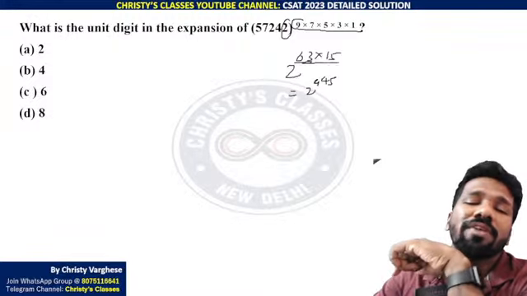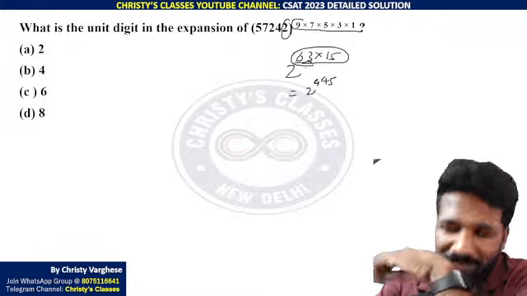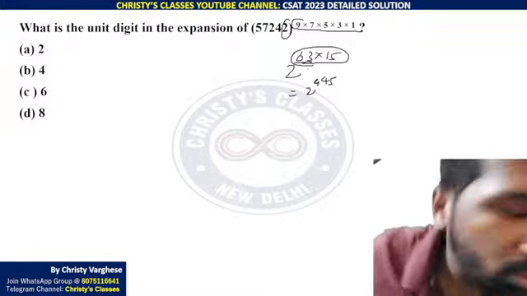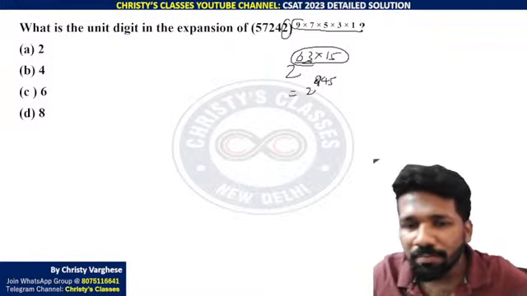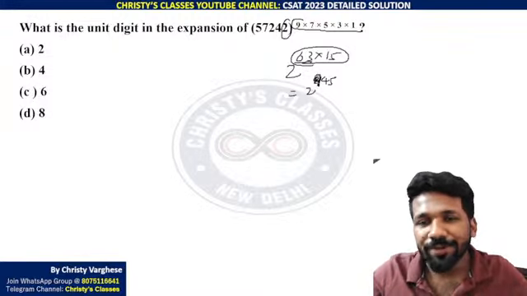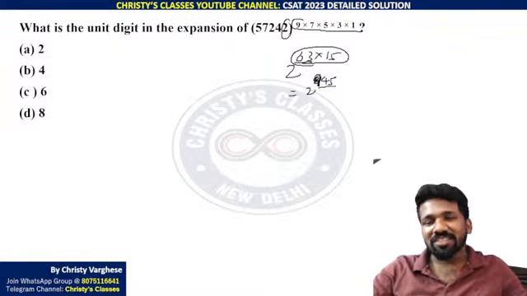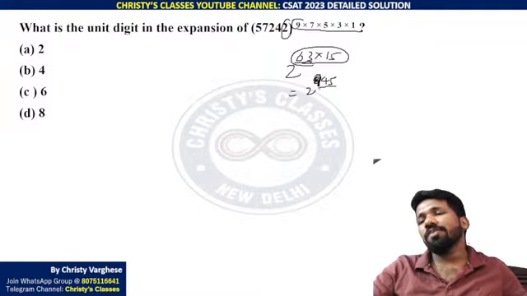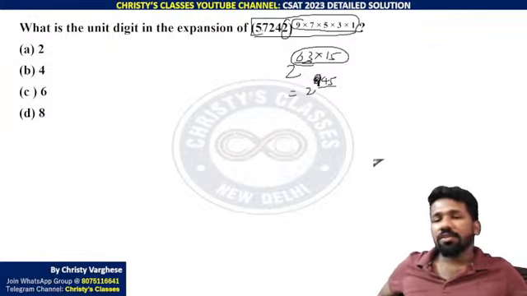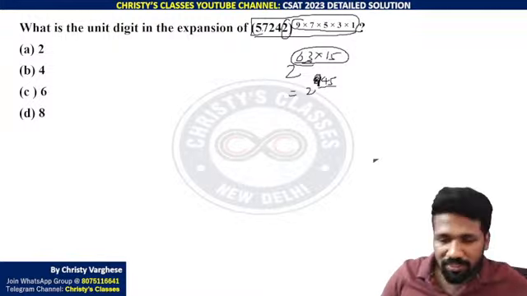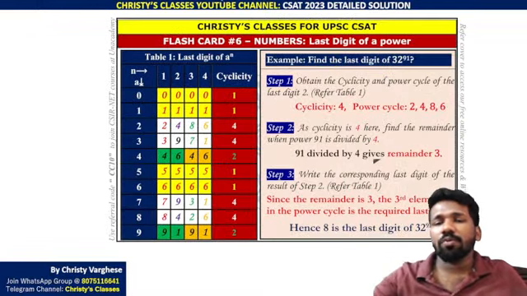You don't even have to multiply that. Without it also you can use the last digit of power idea, but to make it look simpler for you, I'm multiplying, even if it is an extra step. So anyway, the last digit of 2 raised to 945 will be the last digit of this expression also. What is the last digit of 2 raised to 945? That is where the power cycle of 2 comes into play.